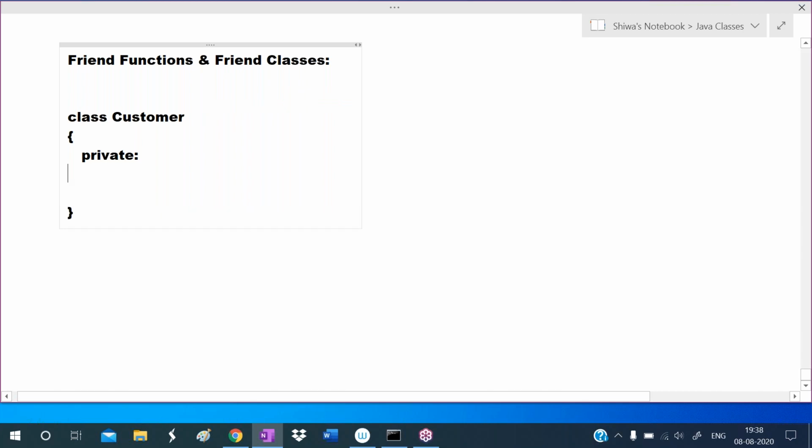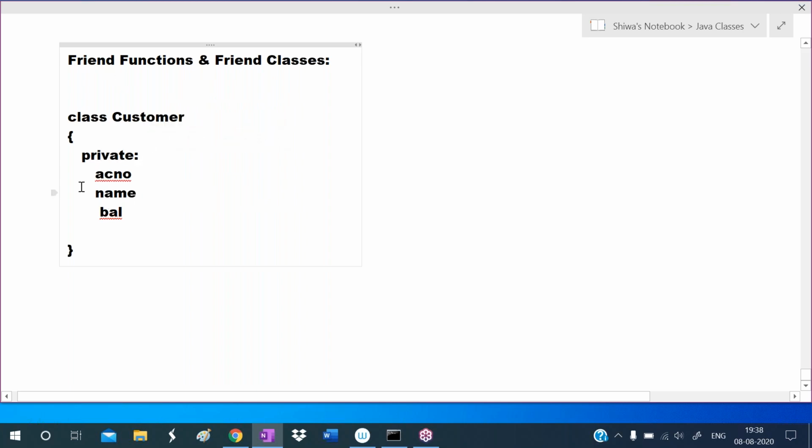What are the customer properties? Customer account number, customer name, and customer account balance. Here we are defining these members inside the class. In the features of C++, I clearly told that C++ provides basic security for the data because we are placing members in the class, and in the class we define those members as private, so security will be provided.